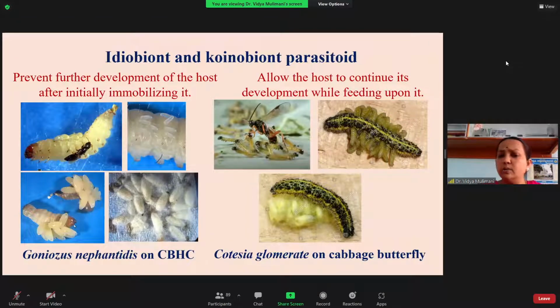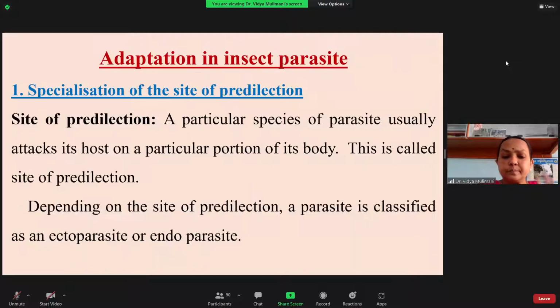The thorax has only muscles, mainly meant for flight, and it is also a hard portion. The abdomen is more soft and delicate, where immediately after hatching they can pierce the mouth parts and start feeding. That is known to the parasitoid, and that is how they select the particular portion, and lay the egg either externally or internally. So that is called the site of predilection.